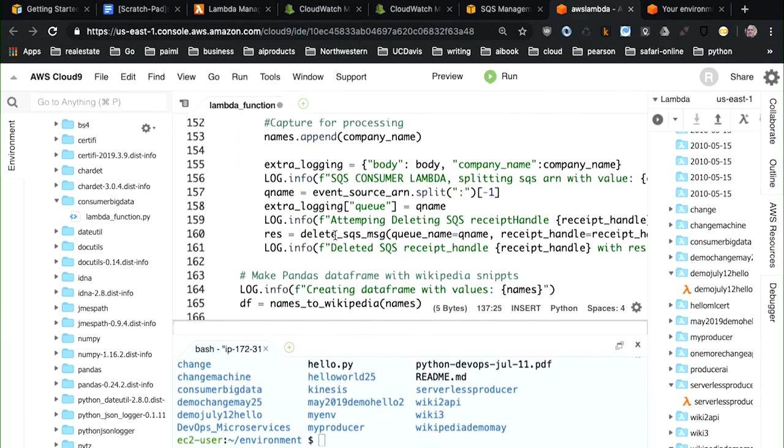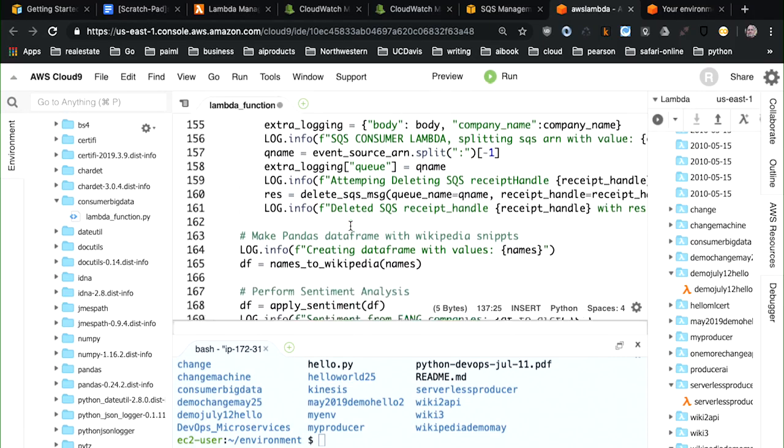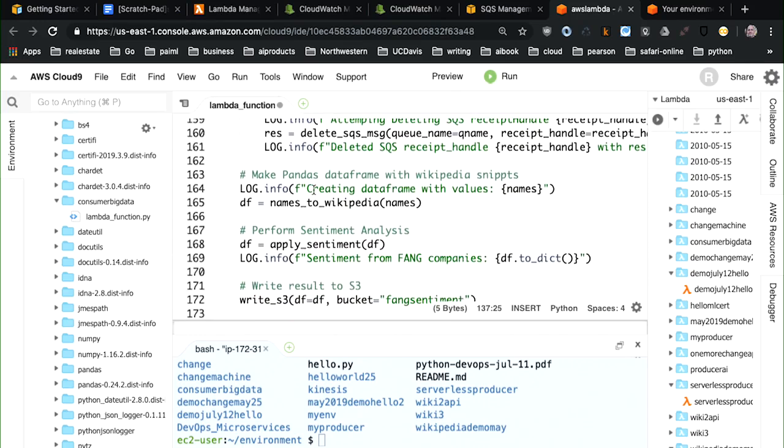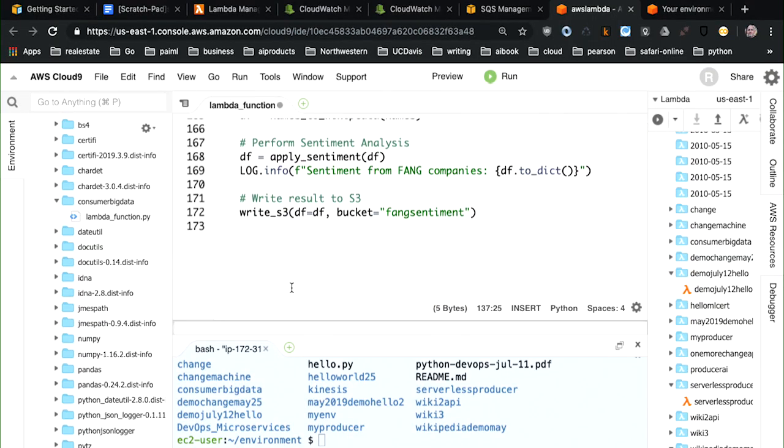Then I'm going to delete the message from the queue because I've now processed the thing I'm supposed to process. Next, I go to pandas. I make that data frame that we talked about earlier. I take the data frame and I apply sentiment analysis to it. And then finally, I write the message to S3. So again, this is a full round trip allowing us to do sentiment analysis on data that was originally generated from another serverless function.